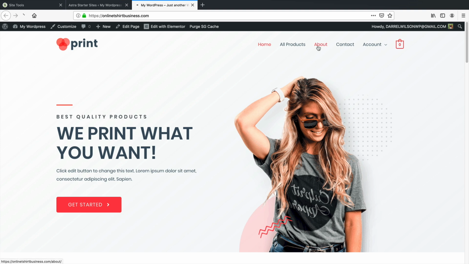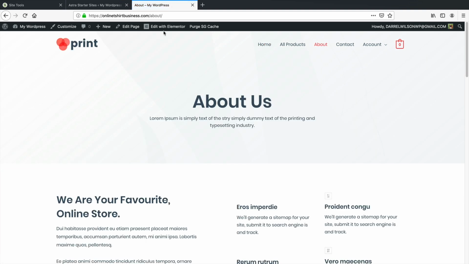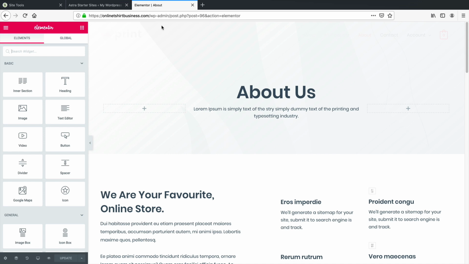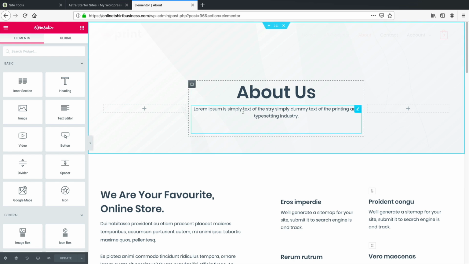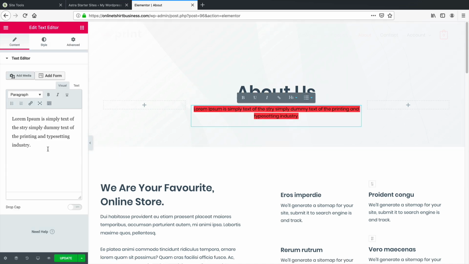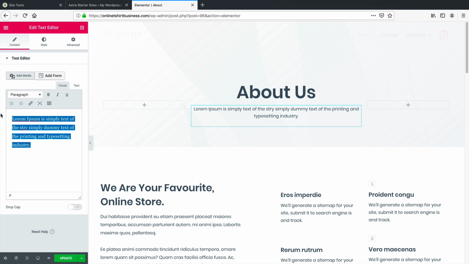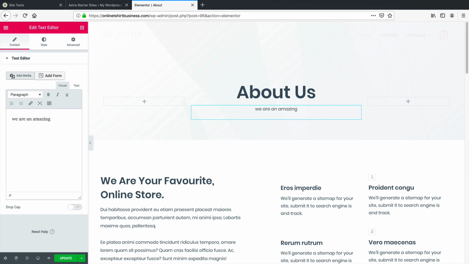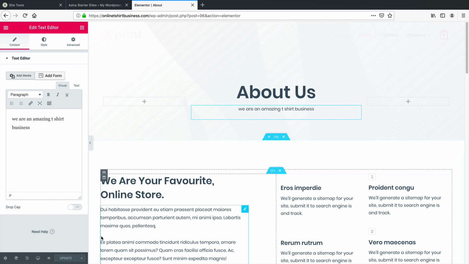But if you want to go ahead and make changes, here I'm gonna go to the About Us page right here. And now we have this edit with Elementor. And Elementor is the name of the page builder. So just click on it and it'll allow you to basically change anything that you want. So right here, you can go ahead and change the text. So right here, you can simply put in, we are an amazing t-shirt business. And then on the bottom left right here, we have updates. So whenever you make changes, you'll click on updates.